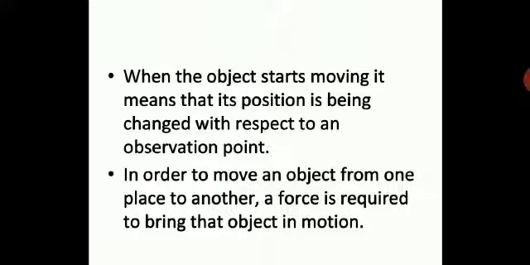If you see a car moving, as an observer you can see the position of the car will change with respect to you. You are at an observation point. So when an object starts moving, it means its position is being changed with respect to an observation point.